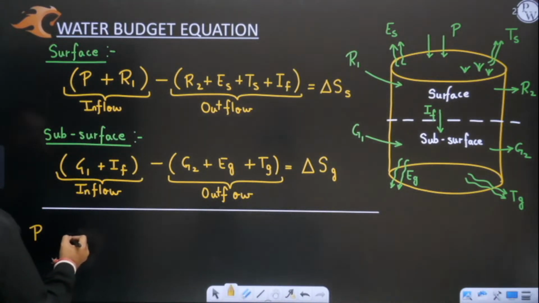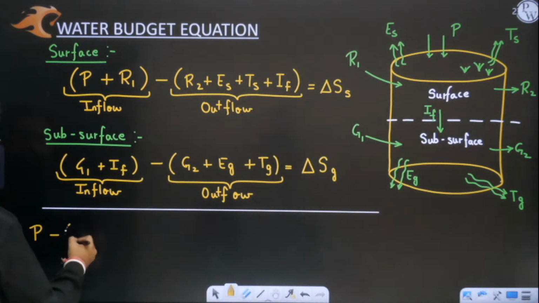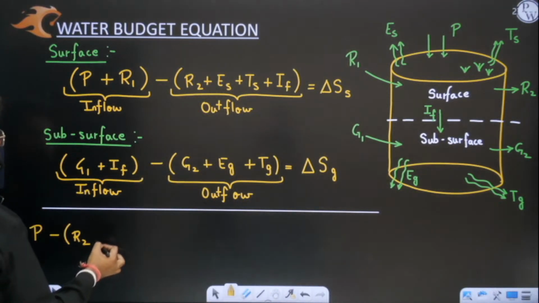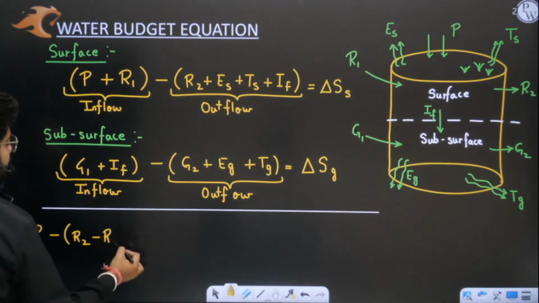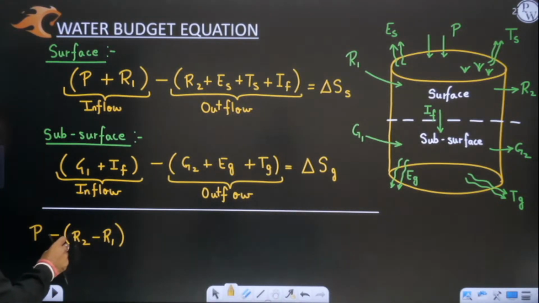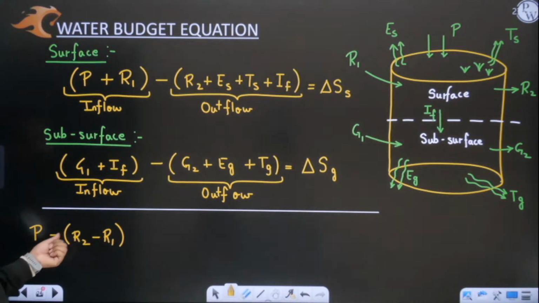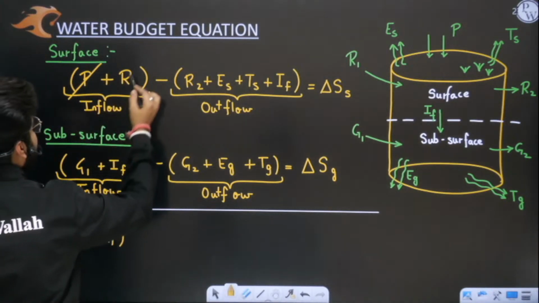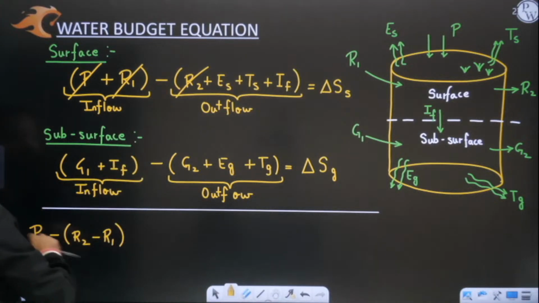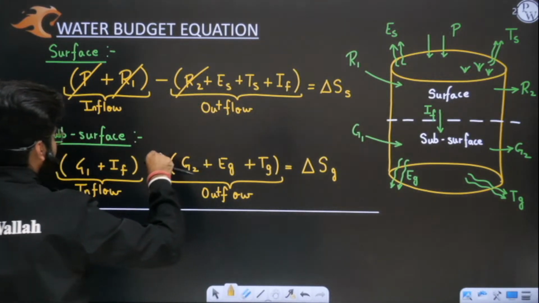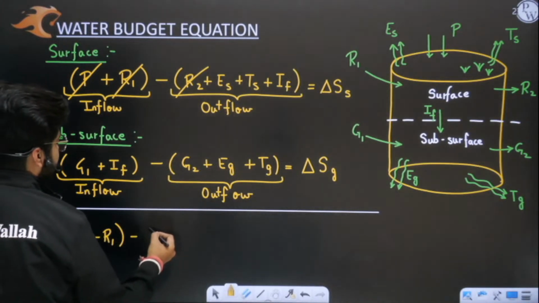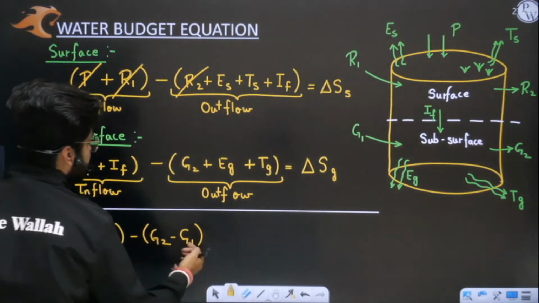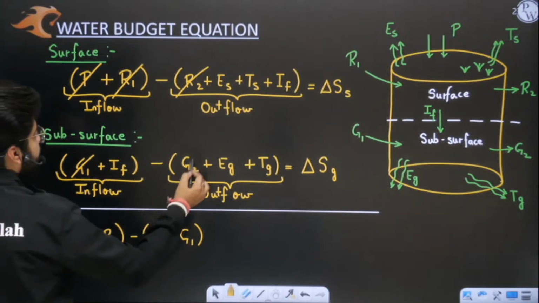Then we have R2 in negative, we have R1 in positive. Minus is plus, that's why I am writing minus R1 here. Okay, so we have written P. Let me cancel also. P I have written, R1 I have written, R2 I have written. R2 is in minus, R1 is in plus. Now G2, we have G2 in minus and G1 is in plus. Yes or no?